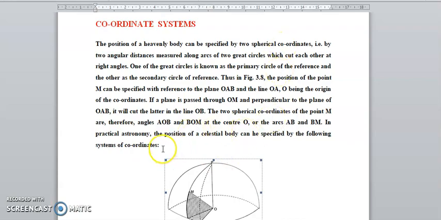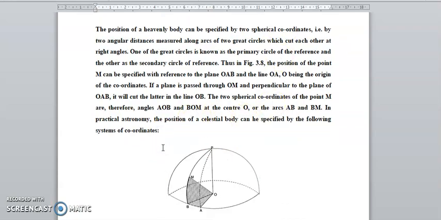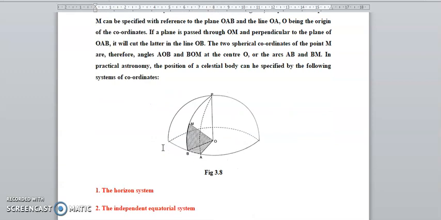Now I'll explain the figure. Okay, we can see the spherical coordinates, OA, OB, and OM. There are different types of this, the angle AOB. Okay, AOB and BOM at the center O, and arcs AB and BM.